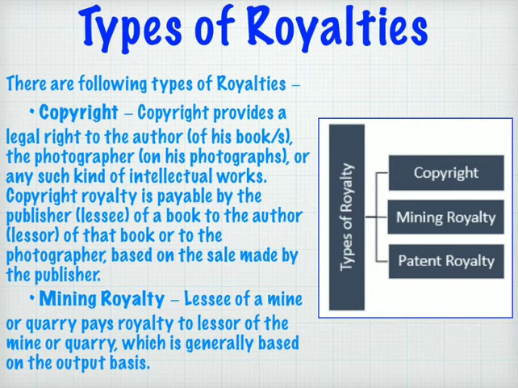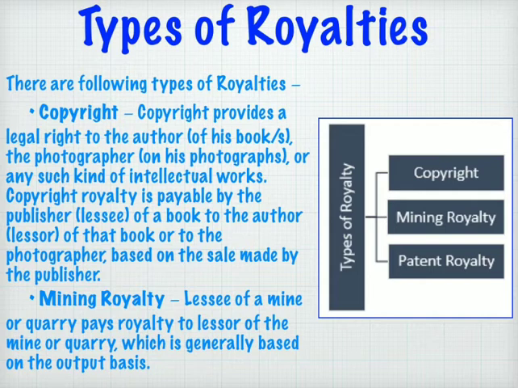Copyright provides a legal right to the author, the photographer, or any such kind of intellectual works. Copyright royalty is payable by the publisher of a book to the author of that book or to the photographer based on the sale made by the publisher. So, it is termed as copyright royalty.